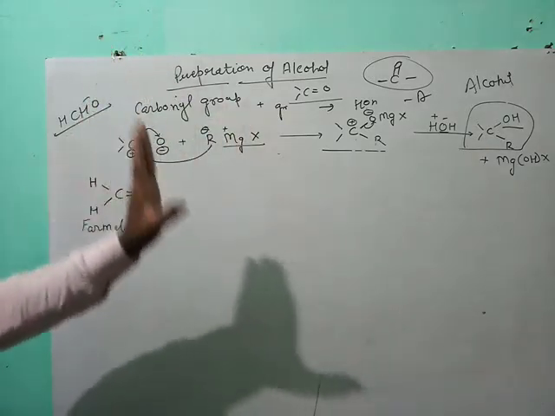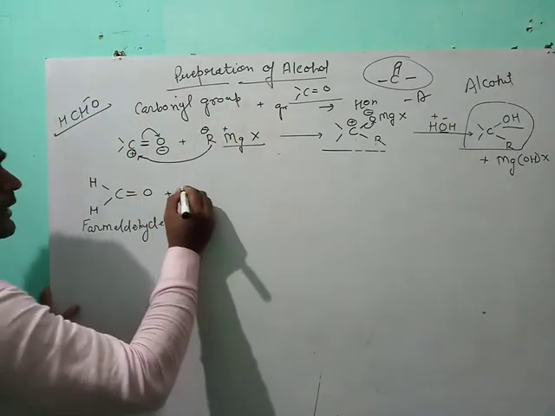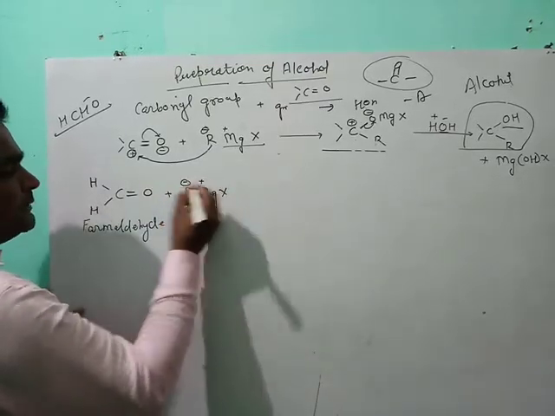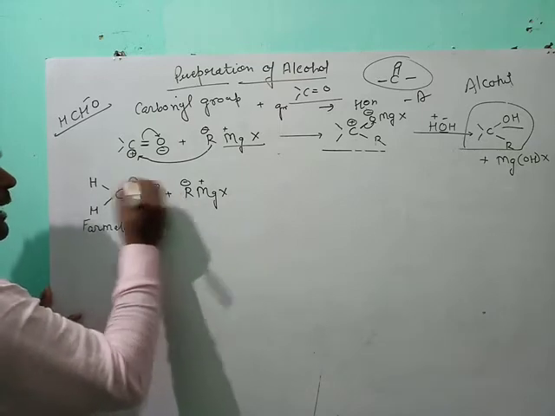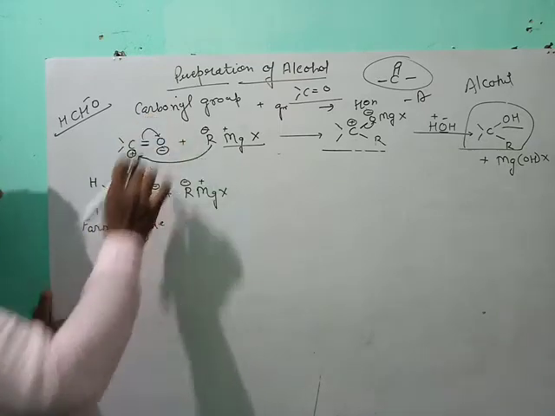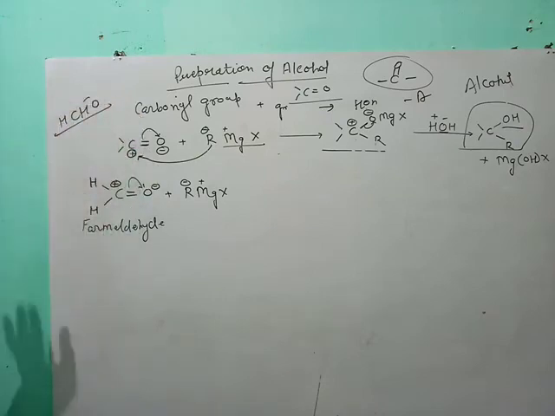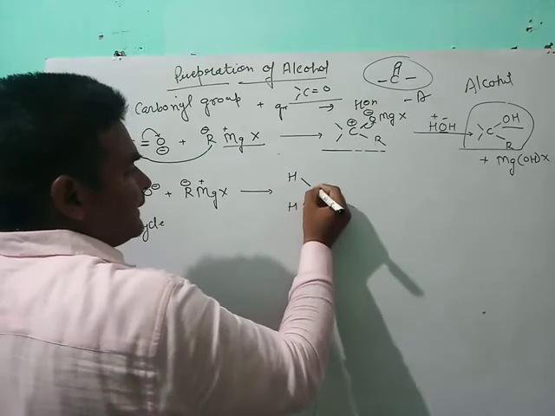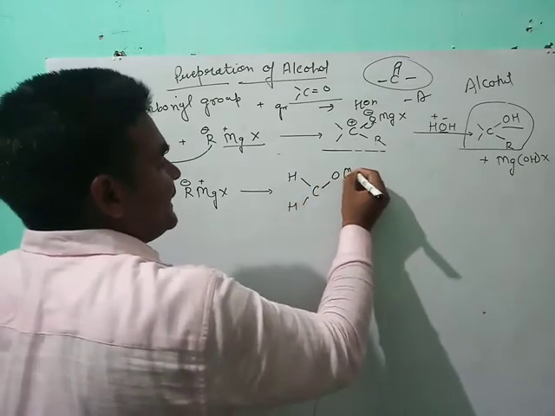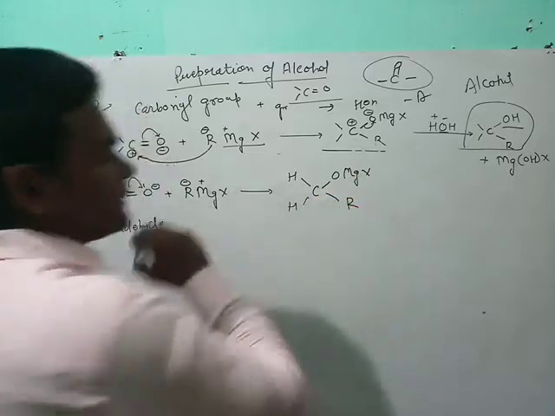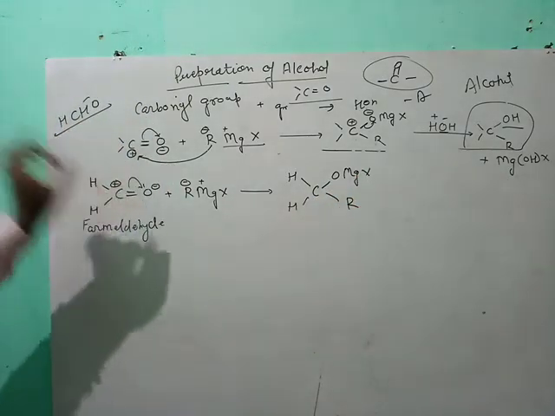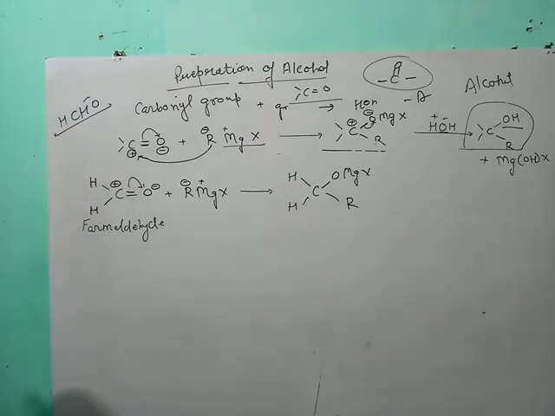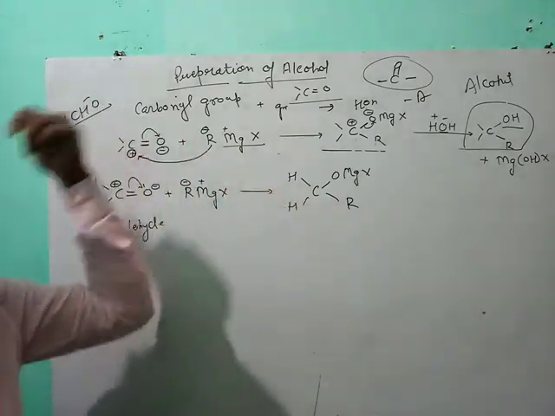A similar reaction occurs for formaldehyde. Formaldehyde reacts with R MgX, R minus, Mg plus, here O minus and C plus, just similar to this reaction. And it forms H2C O Mg X and R. In both reactions, only two things change. Here the two valencies are free, and here the two valencies have hydrogen.